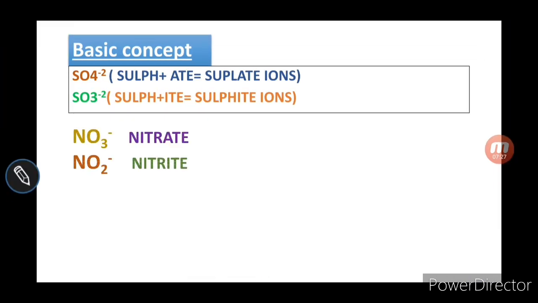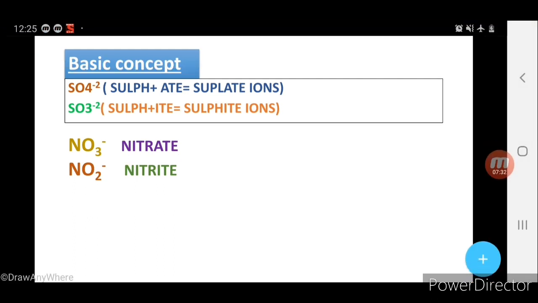In the case of nitrogen, you can see nitrate and nitrite. Both have the same charge, -1, but the molecular formulas are NO3 and NO2. So the molecule which has the greater number of oxygen, you will add -ate, and the name is nitrate. In the second one, the same elements and the same charge, but there are only 2 oxygen while the first has 3, so for the lesser number of oxygen you will add -ite. And what will the name be? Nitrite.